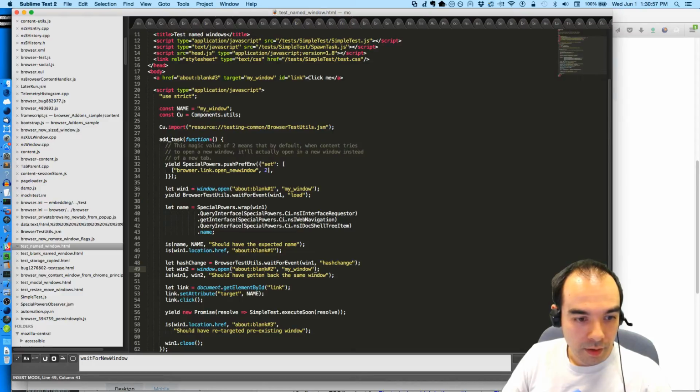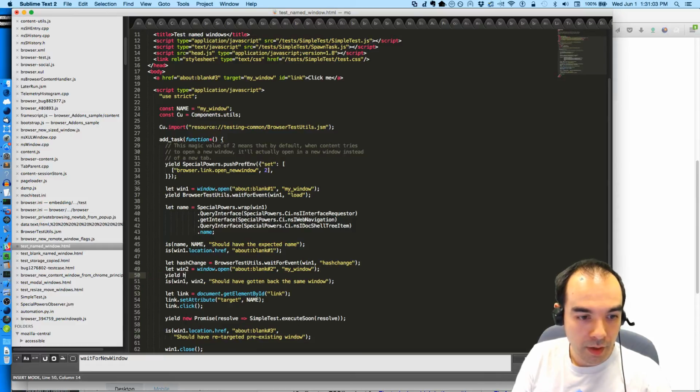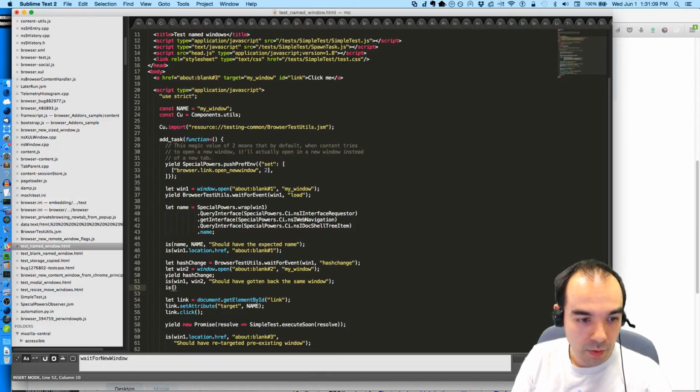On win1, when open, yield hash change is win1.location.href about:blank 2. And then we're going to click on the link up here, which should bring us to